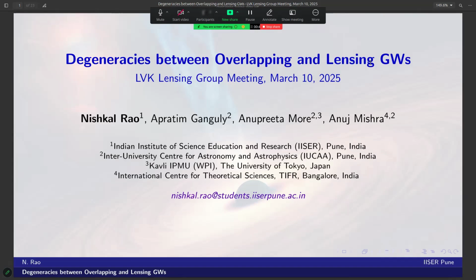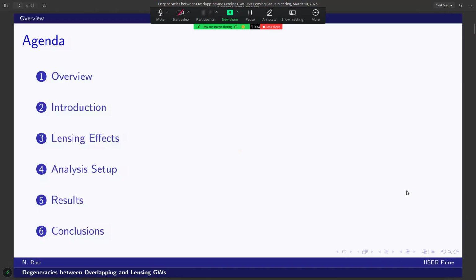This insight is very crucial for ensuring accurate parameter estimation in gravitational wave astronomy, especially with the advent of the upcoming detectors. So, today, I will introduce some of these overlapping gravitational wave transients, describe some of the lensing effects that we consider, specifically type 2 strong lensing and microlensing, present our data analysis techniques, including parameter estimation and fitting factor methods, discuss our results in depth, and touch upon some future work.